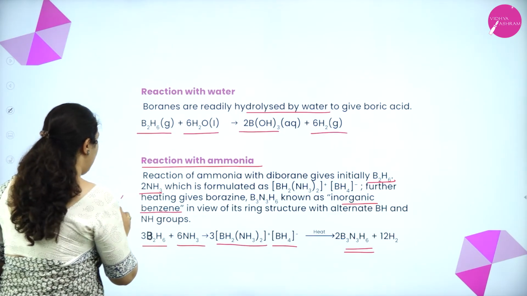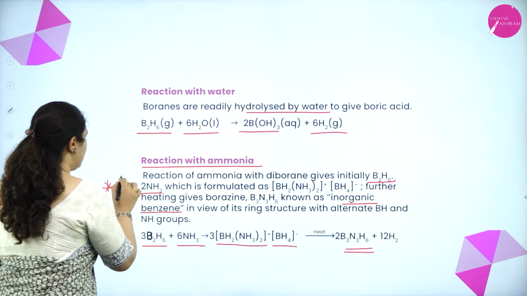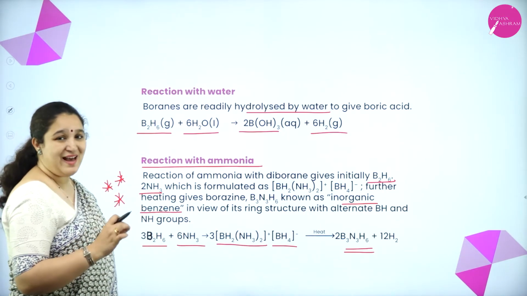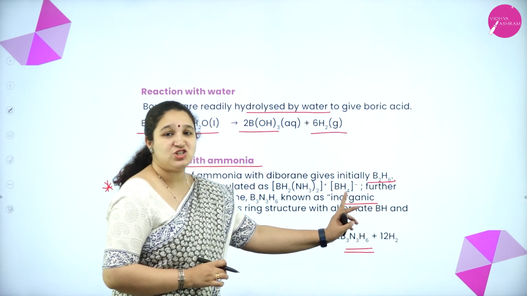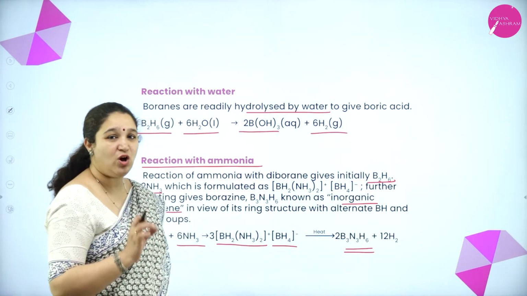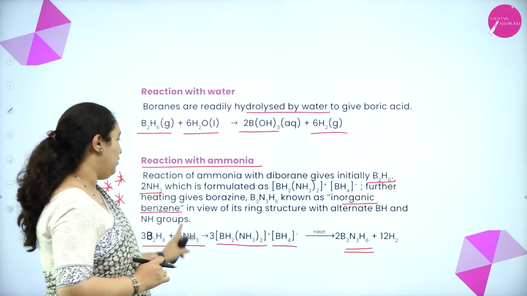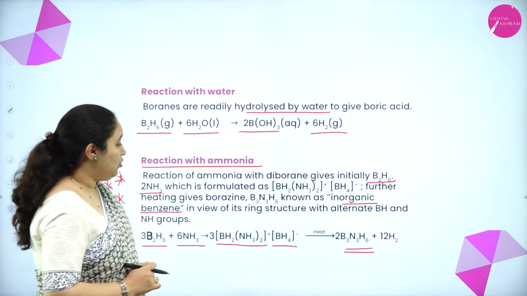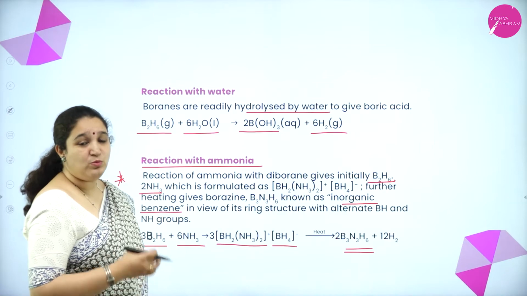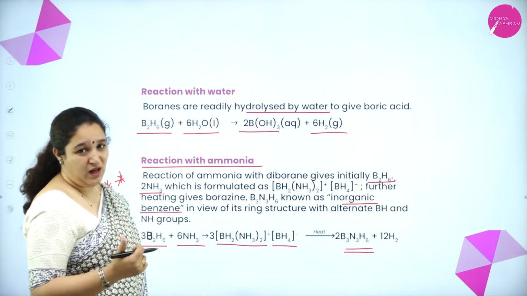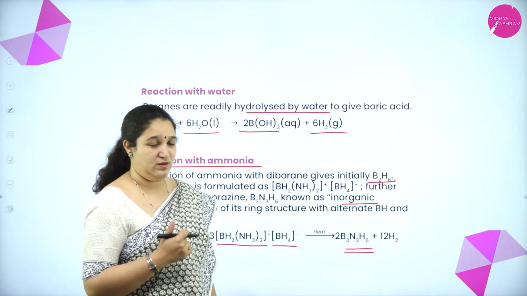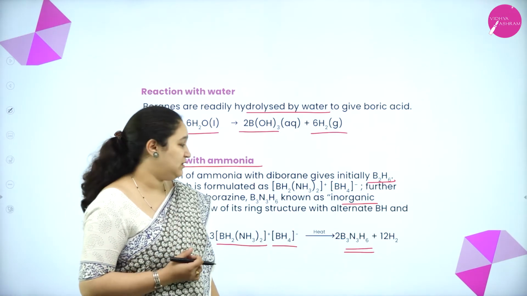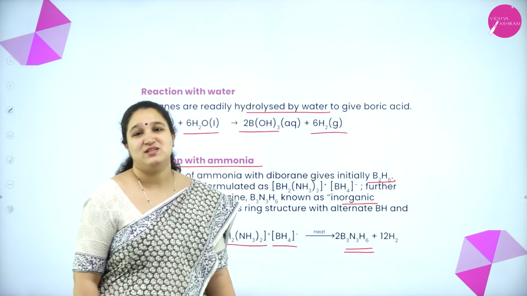It's a very, very important question. What is inorganic benzene? B3N3H6 is called inorganic benzene. So inorganic benzene is formed when diborane reacts with ammonia. And what is the formula for inorganic benzene? B3N3H6.